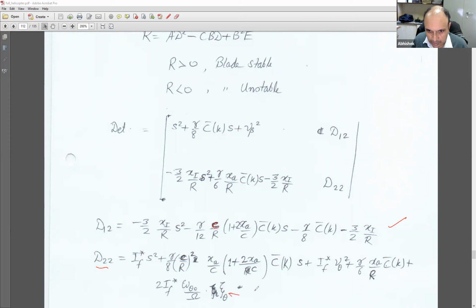So xi theta, you'll remember, is the damping ratio in pitch. The damping ratio is a non-dimensional parameter. I hope you understand that. Take down up to here, and then we'll proceed further.